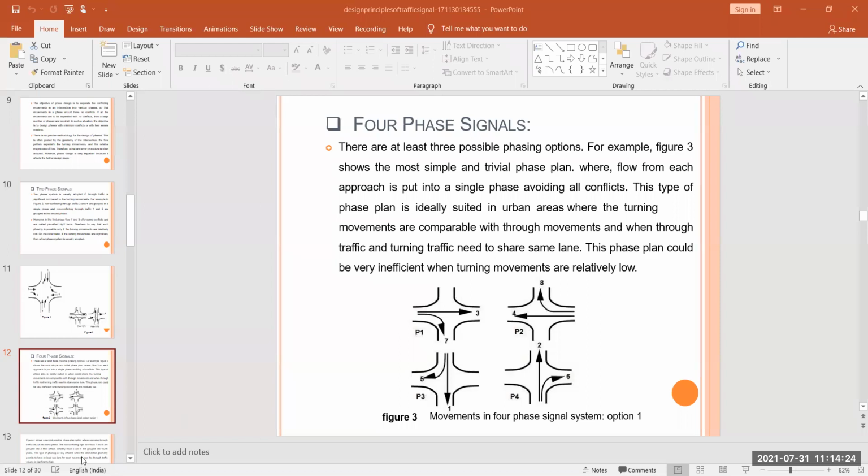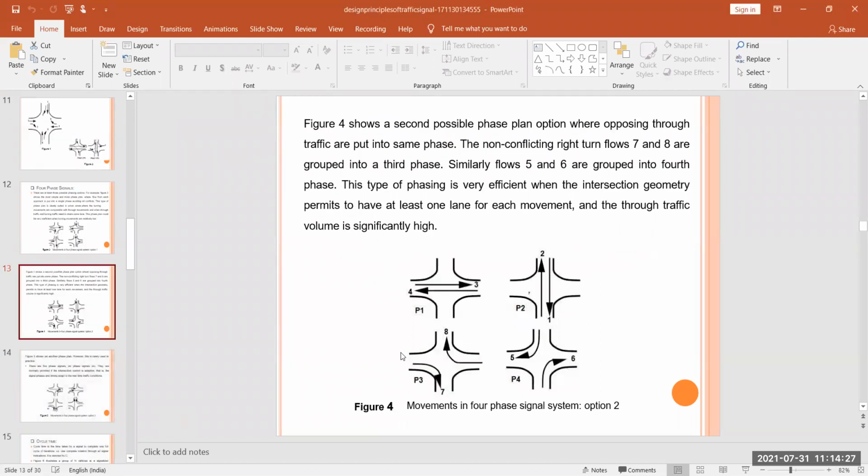Next is your figure 4. Figure 4 shows the second possible phase plan option, where opposing through traffic is put into the same phase. The non-conflicting right turn flows 7 and 8 are grouped into a third phase. Similarly, flows 5 and 6 are grouped into a fourth phase. This type of phasing is very efficient when the intersection geometrically permits at least one lane for each movement and the through traffic volume is significantly high. Next is your figure 5.